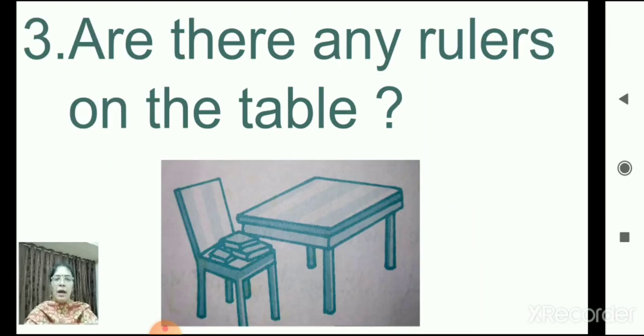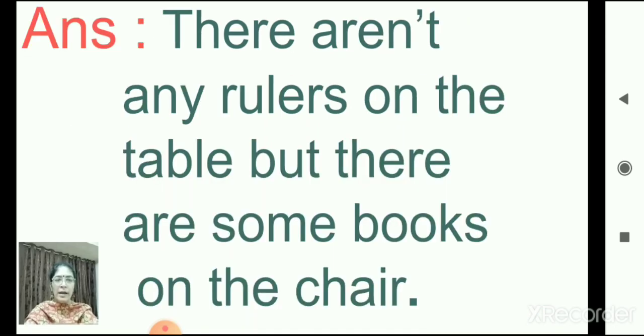Number 3. Are there any rulers on the table? Look at the picture. Can you find any rulers on the table? No. But something is there on the chair. What is that? Let's see. We will write in the answer. How are we going to write? There aren't any rulers on the table.